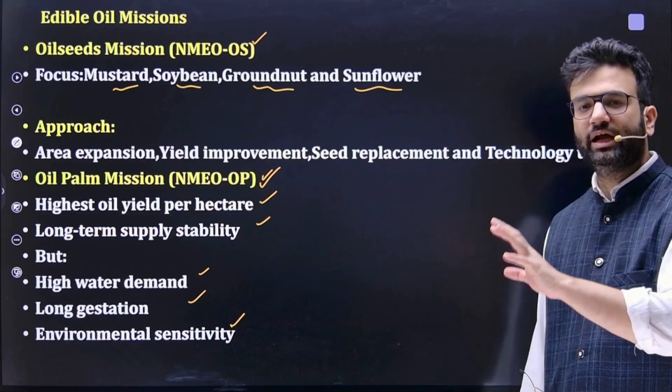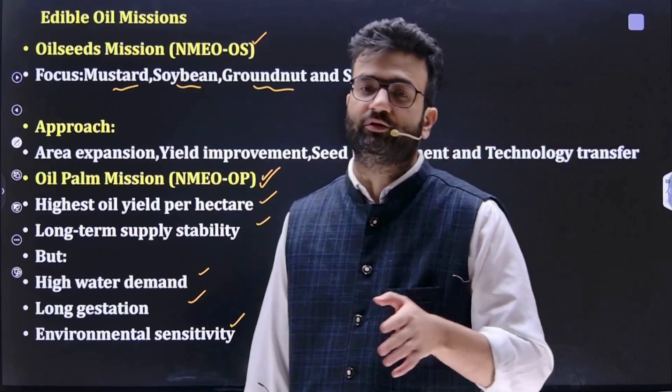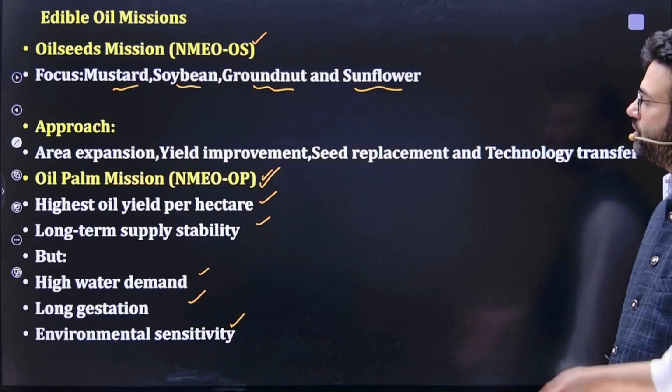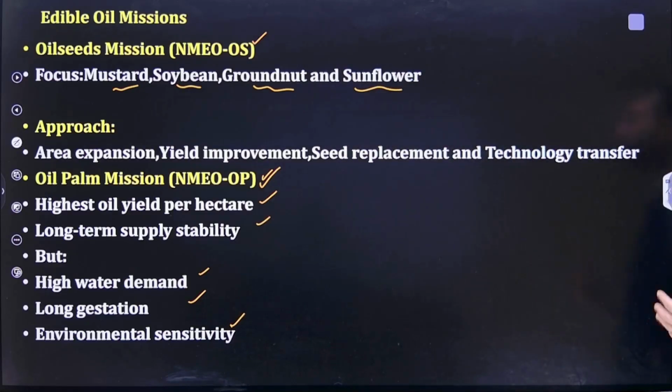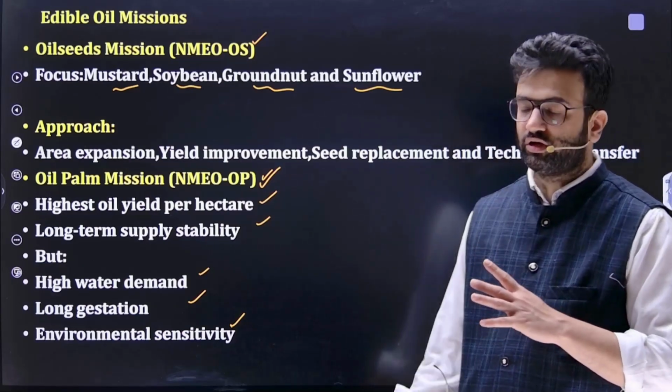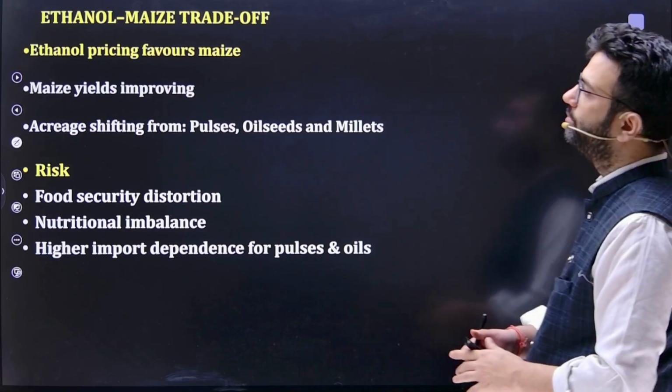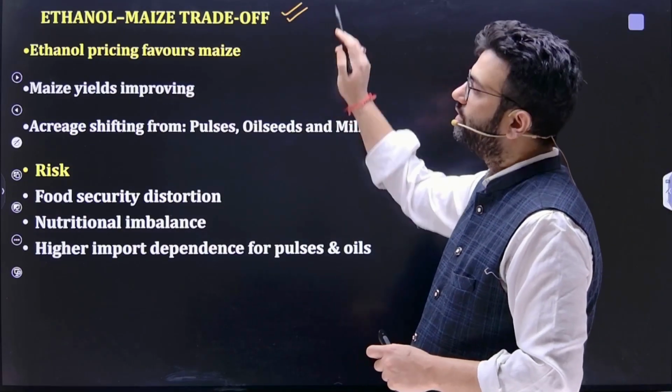And if, in that specific question, they had asked you what are the missions launched by the government for edible oil, you can specify the National Mission on Edible Oil through the oilseed mission, focusing on mustard, soybean, groundnut, and sunflower. Then apart from that, the oil palm mission, focusing on enhancing the oil yield per hectare and also on long-term supply stability. But the major issues are that water demand is high, the gestation period is long, and environmental sensitivity is a major problem. Then a very important component, that is the ethanol-maize trade-off.